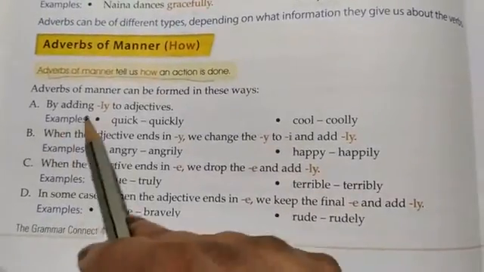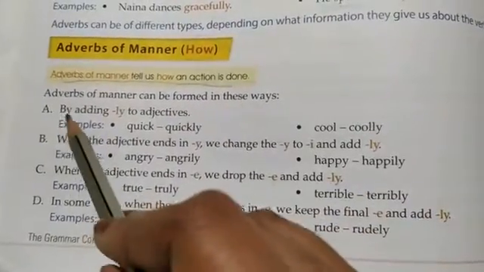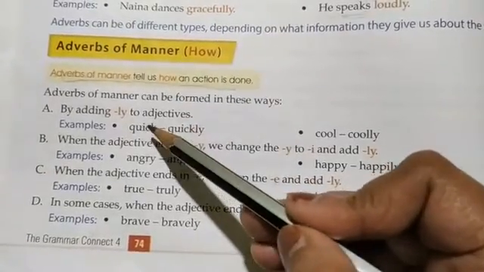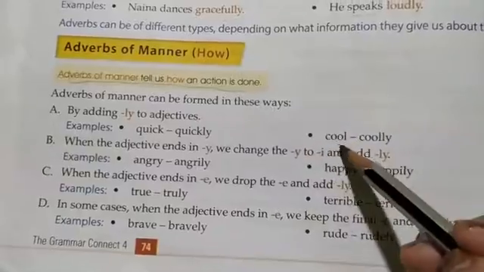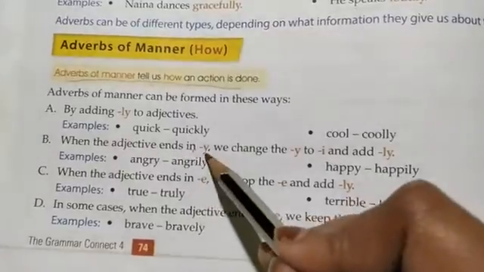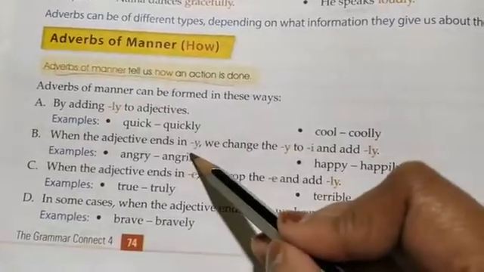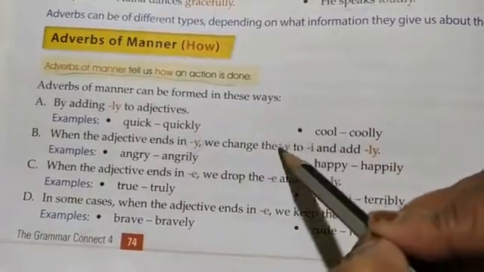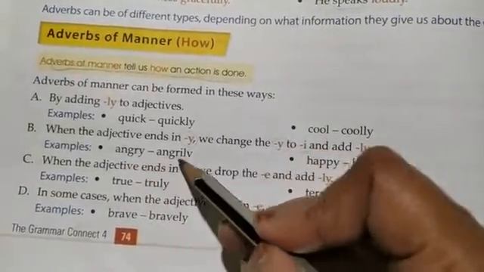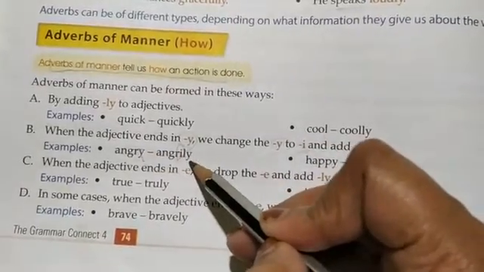Here is the formation of adverbs of manner. Adverbs of manner can be formed in these ways. So you see, by adding ly to adjectives, like quick becomes quickly, cool becomes coolly. When the adjective ends in y, we change the y to i and add ly. So whenever any adjective ends in y, we remove that y and add an i and ly. So you can see angry becomes angrily.